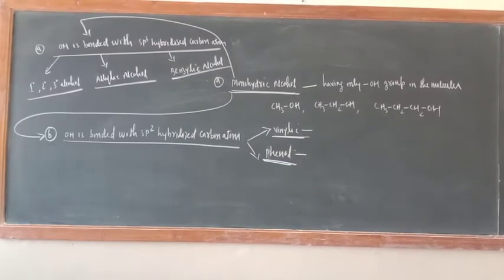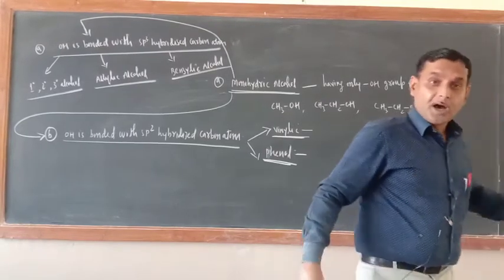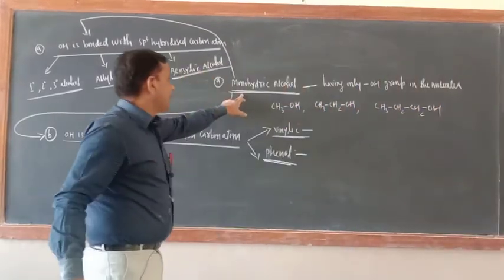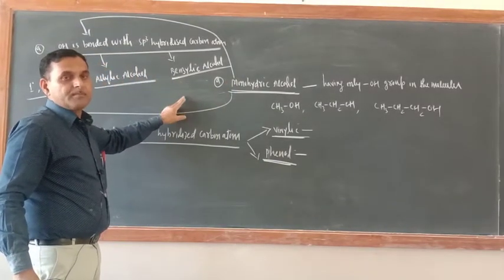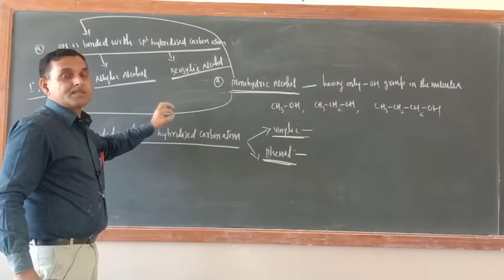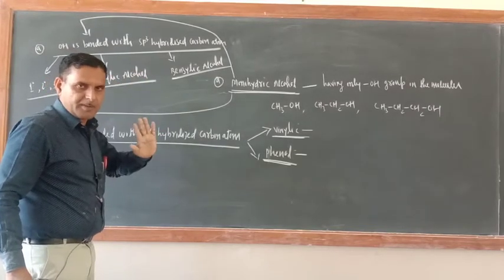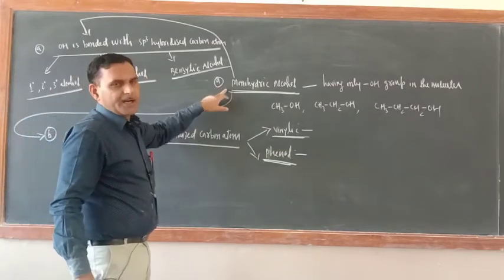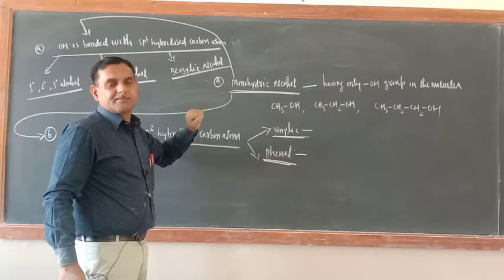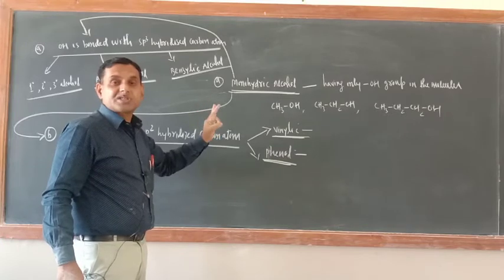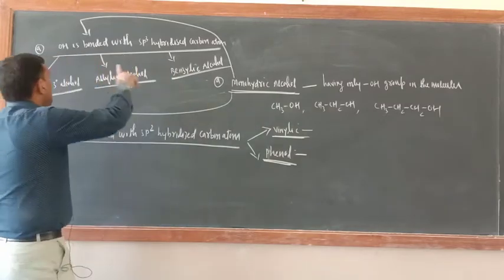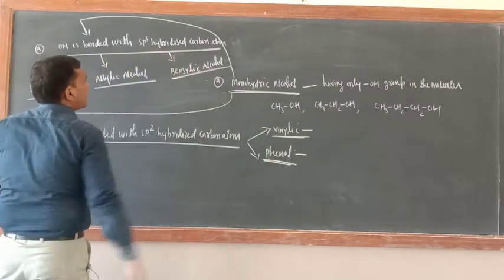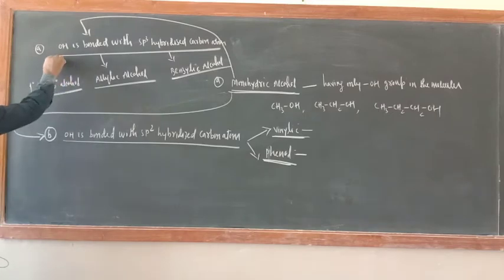So I taught you monohydric, dihydric and trihydric alcohol. Now monohydric alcohol can further be classified on the basis of the hybridization state of the carbon atom to which OH is bonded. Are you getting my point or not? If OH is bonded with sp3 hybridized carbon atom, 3 possibilities are there.